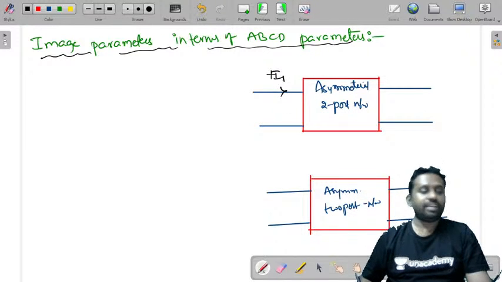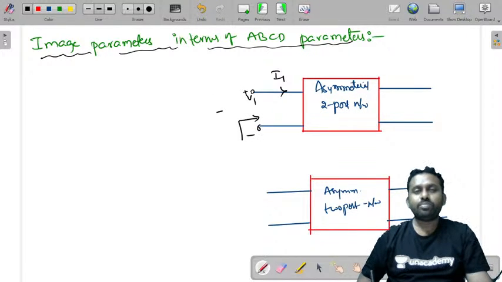Let's say this is I1 and here the voltage is V1. If you measure here, this is Zi1. If you terminate this with an impedance of Zi2, you'll get this Zi1.